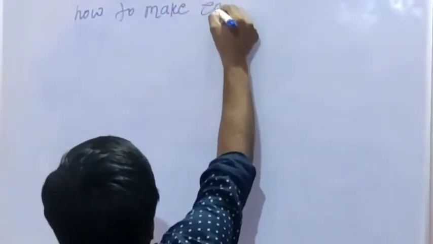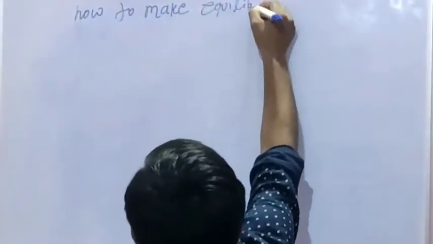Now, how to make the equilibrium condition? First, coplanar forces.